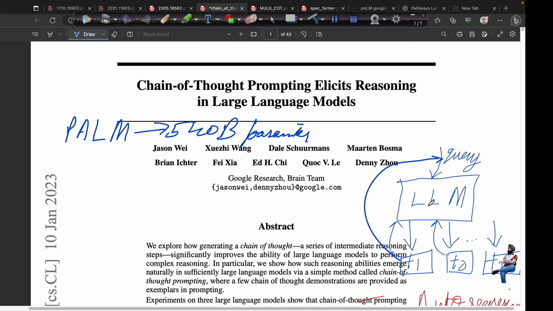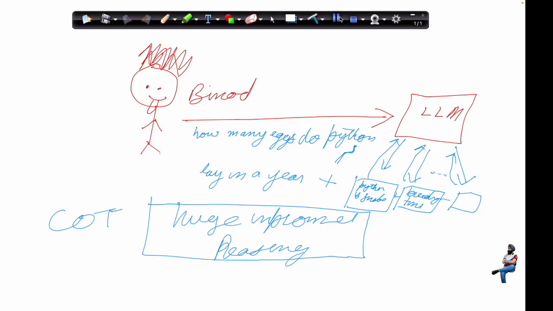This can be illustrated using another example. Let's suppose there is a person, Binod, who queries a large language model with some reasoning task. Whenever he queries the large language model, this entire complex reasoning task can be broken down into small thoughts. During the first query, it will start generating the rationale related to the python: python is a snake, it has this kind of nature, it's non-venomous, and so on.